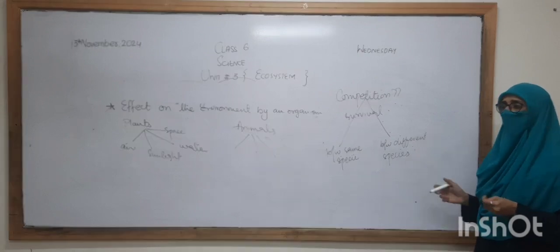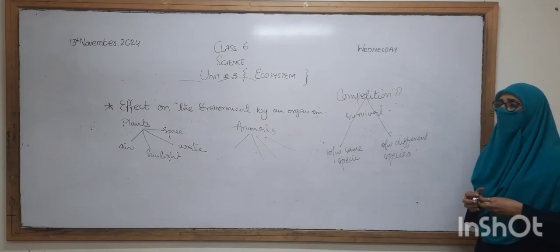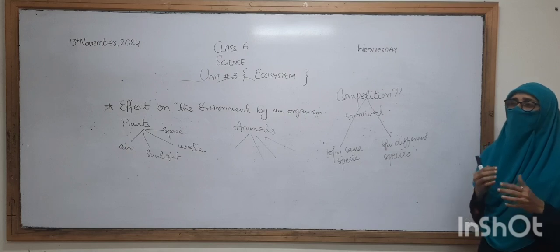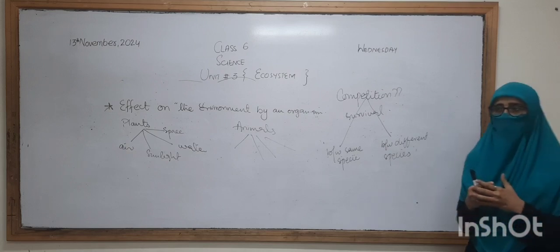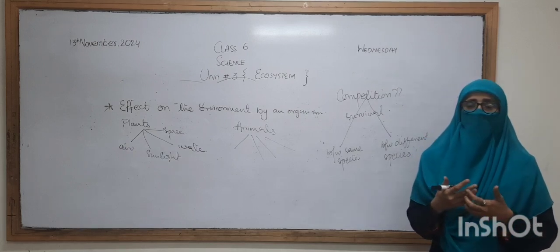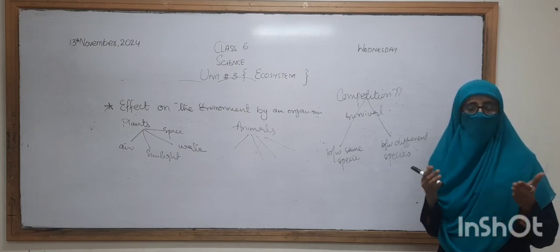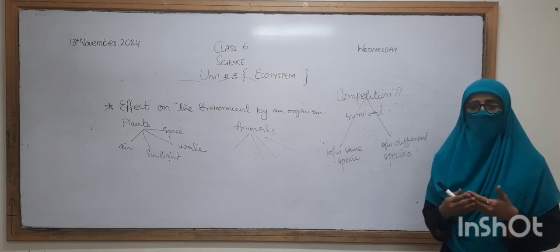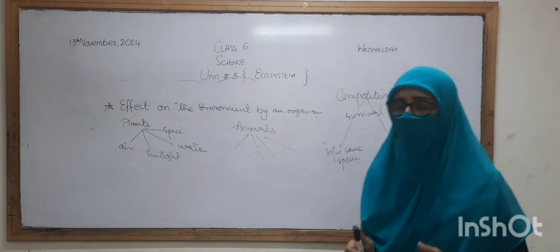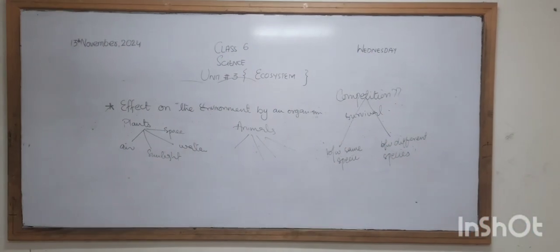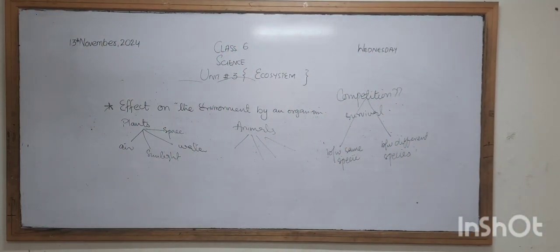So we can say that there are different chains that show the flow of energy from the sun to the plants and then to the animals. That is actually called the food chain, and there are different food chains that we will discuss now. So we will make the food chain.